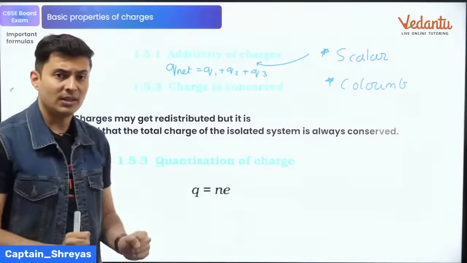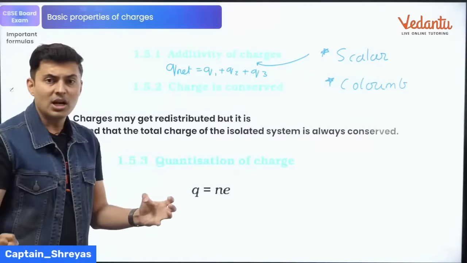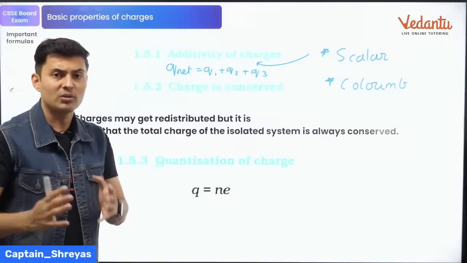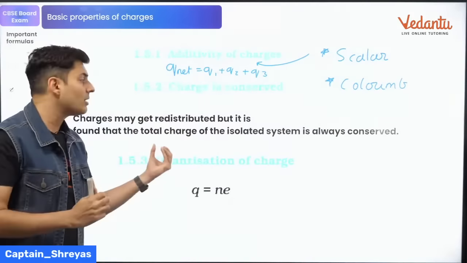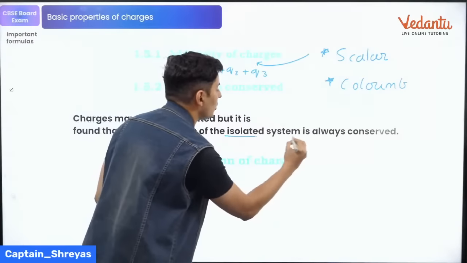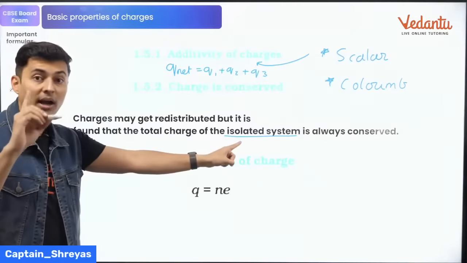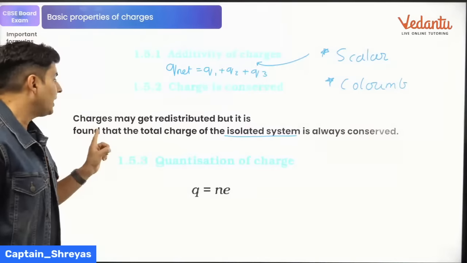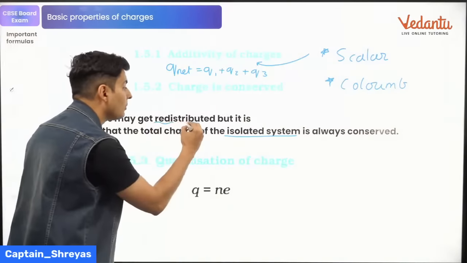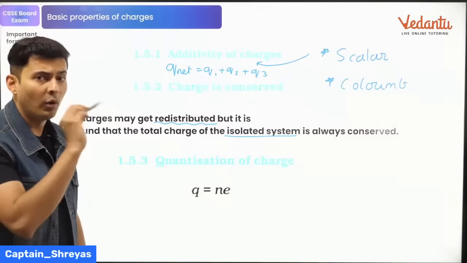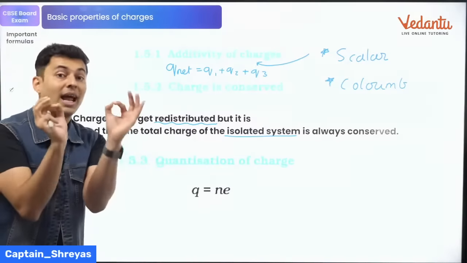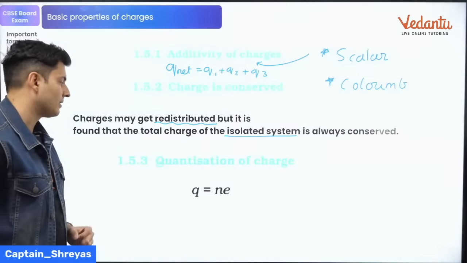If I take away some charge, or put some charge, or rub the bodies, charges might move from one place to the other, but the total charge remains conserved for an isolated system. Mention the word isolated. If you just mention system, you might lose marks. And the charges get redistributed. This word is also very important. The charges always get redistributed, but the total charge of an isolated system remains conserved.